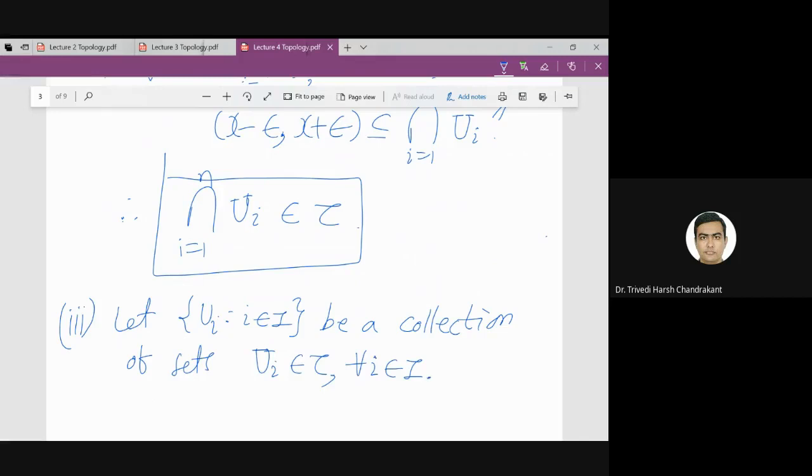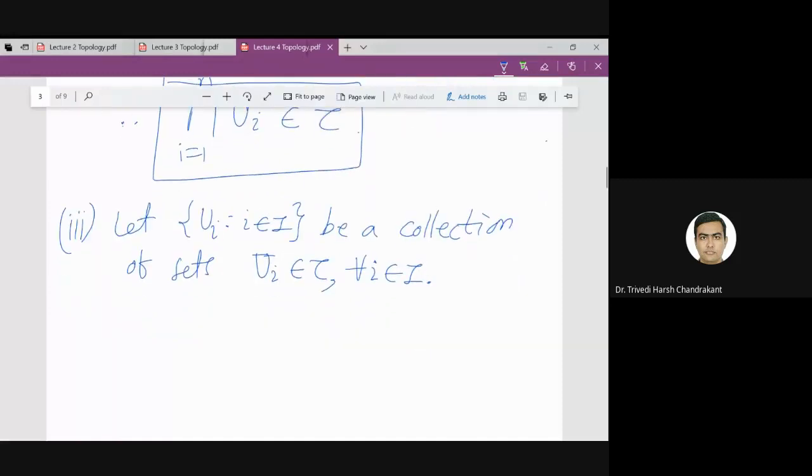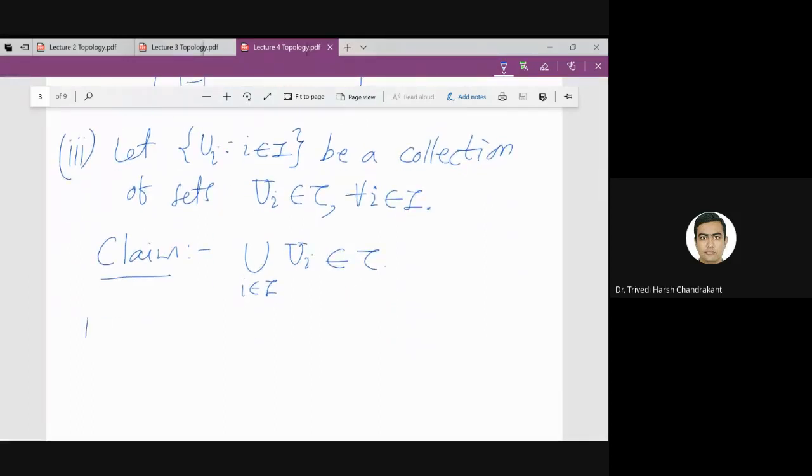For every element small i of capital I, we have an element Ui in tau. What we need to show is that the union of these sets is also an element of tau. So let us try to prove this.